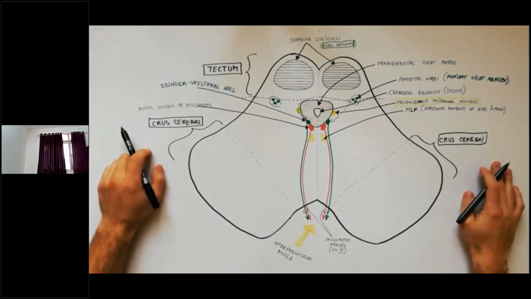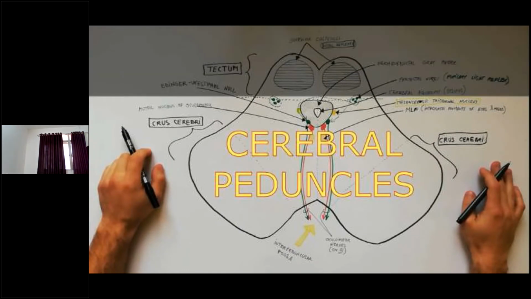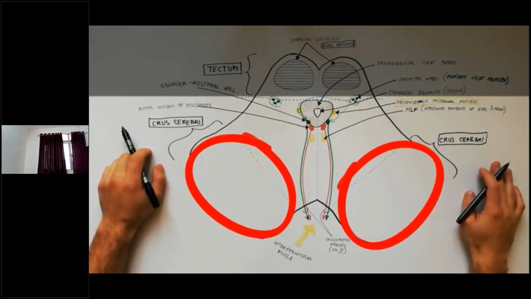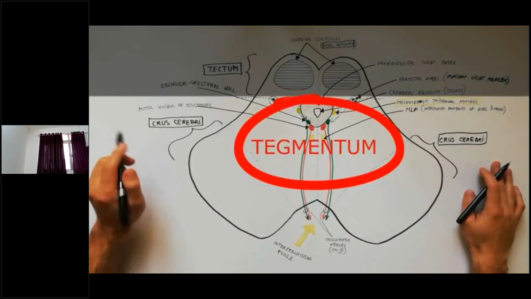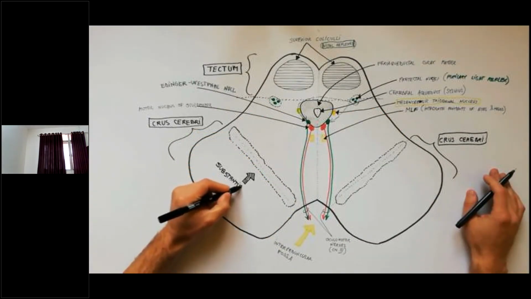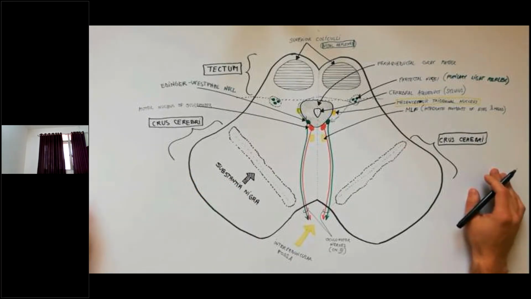Keep in mind that the cerebral peduncle, by most classifications, is everything in the midbrain except the tectum. The cerebral peduncle is divided into an anterior part called crus cerebri and a posterior part, the tegmentum mesencephali. This division is done by the substantia nigra, which is present throughout the midbrain.